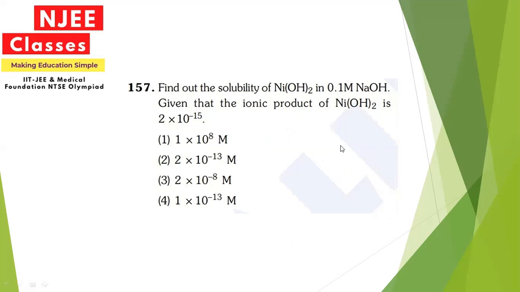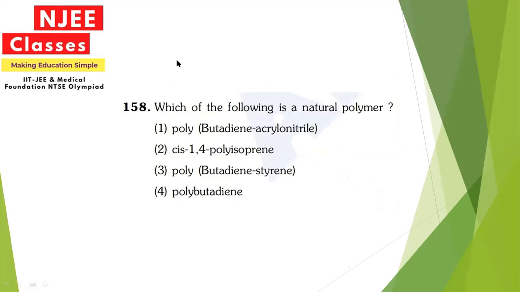Now let's move on. Which of the following is a natural polymer? The answer options are polybutadiene acrylonitrile, cis-1,4 polyisoprene, polybutadiene styrene, and polybutadiene. Among these, option 2, that is cis-1,4 polyisoprene, is the correct option.